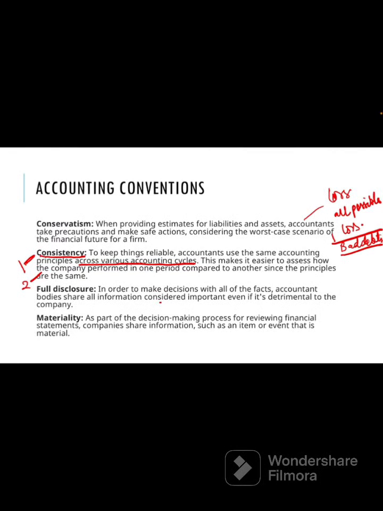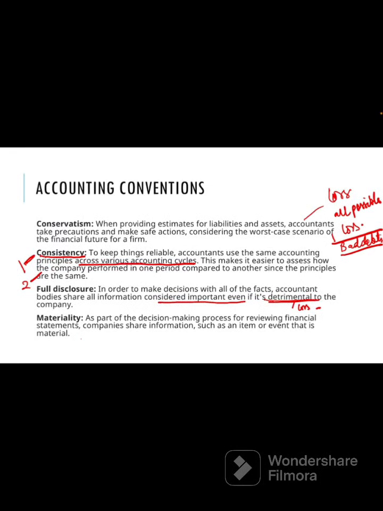Okay. Next principle is the convention of full disclosure. In order to make decisions with all the facts, accounting bodies share all the information considered important, even if it is detrimental. Whatever transactions or information related to the business should be fully disclosed. Even the transactions which may bring loss, or anything which is not good for the company, that transaction should also be disclosed. Okay, we should not hide any transaction.